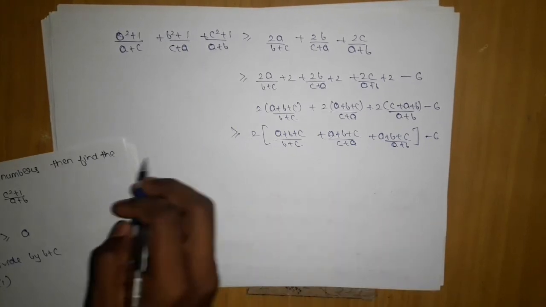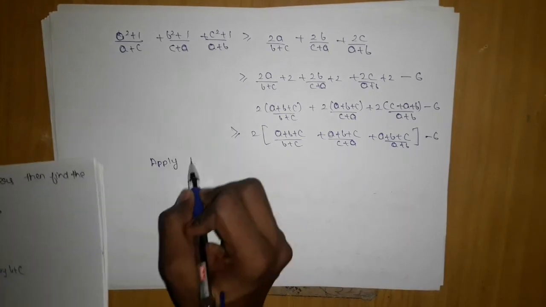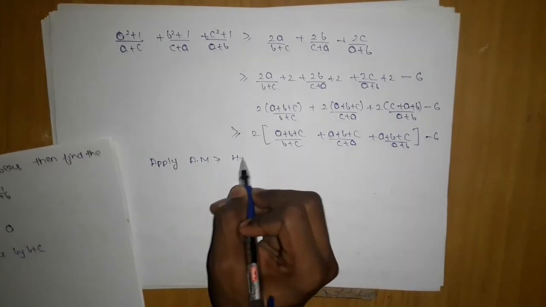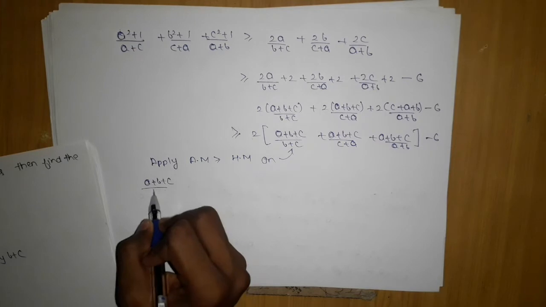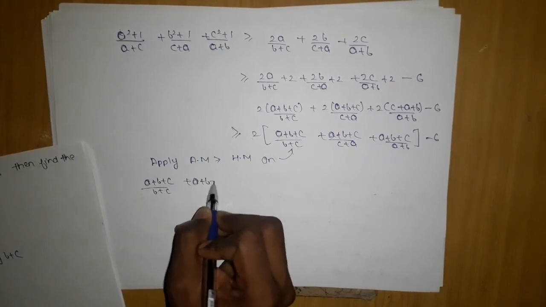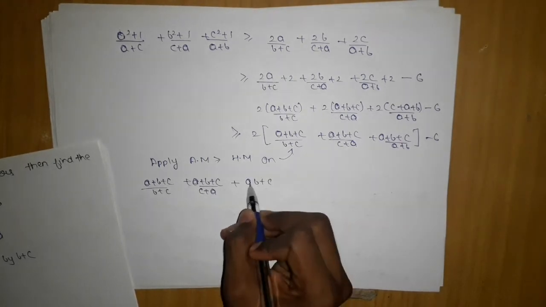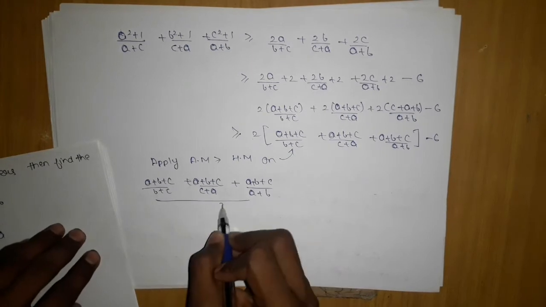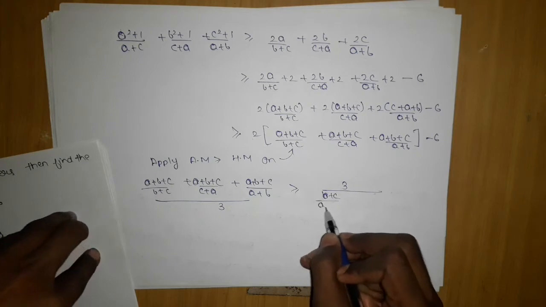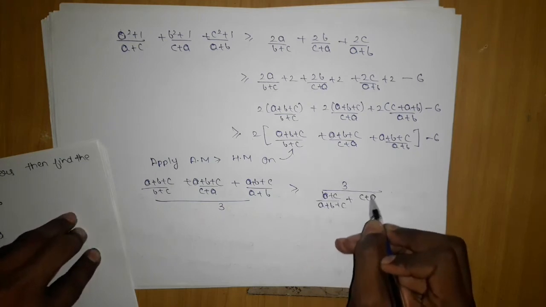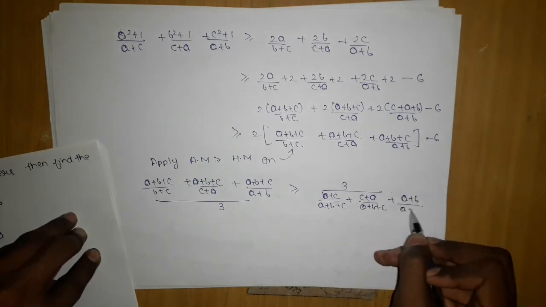For that we will apply AM greater than or equal to HM on this, which will give me the average of (a plus b plus c) upon (b plus c), (a plus b plus c) upon (c plus a), (a plus b plus c) upon (a plus b), divided by 3, is greater than or equal to 3 upon the sum of (b plus c) upon (a plus b plus c), (c plus a) upon (a plus b plus c), (a plus b) upon (a plus b plus c).